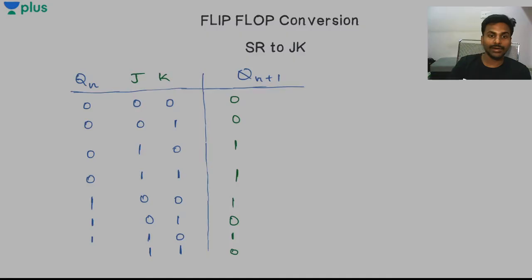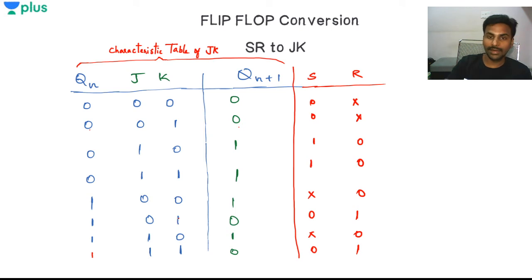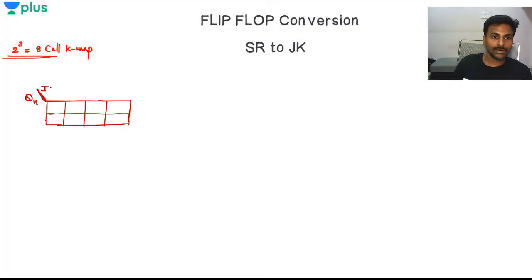So I'm converting it from SR to JK. So I will write the final JK values. J and K will be 0 0, 0 1, 1 1, 1 0. This is 0, this is 1. That means J complement K complement, J complement K, J and K, J K complement, and this is Qn complement and this Qn.